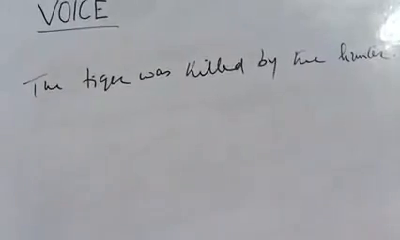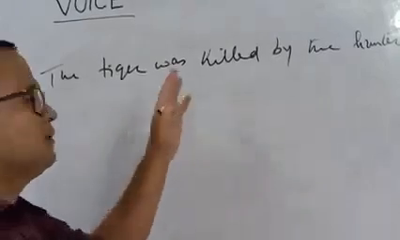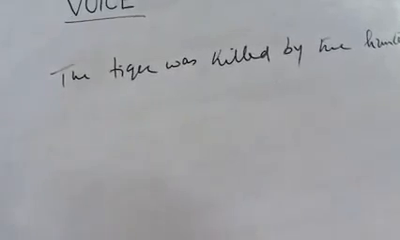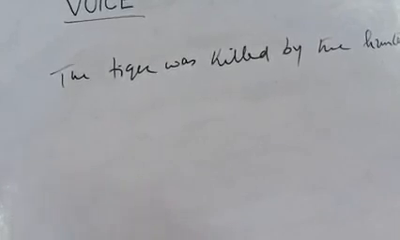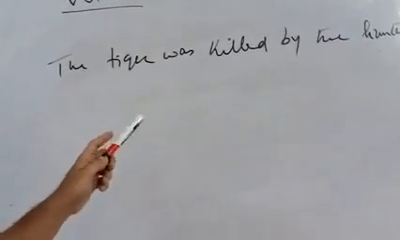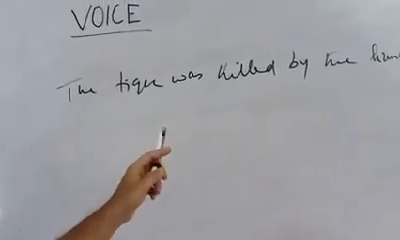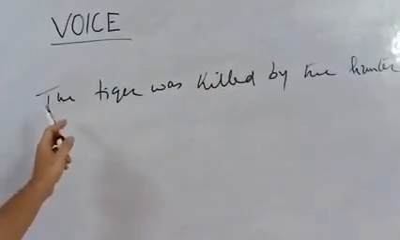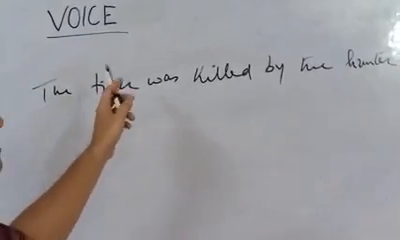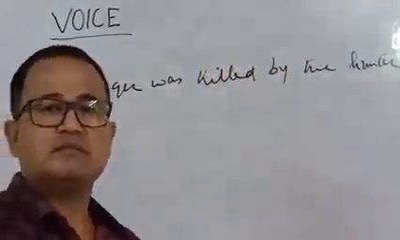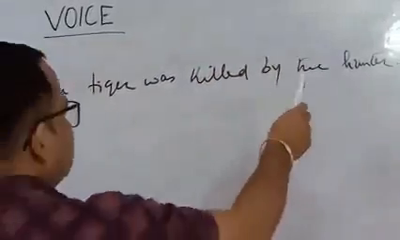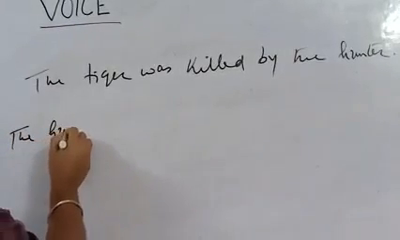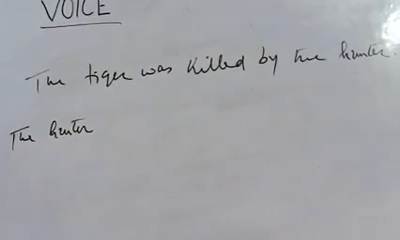The tiger was killed by the hunter. So this is an example of passive voice. So now we have to make it into active. So what are the things we need to do? So we already learned that when we change the voice from active to passive, the object in the active voice becomes subject in passive, and subject in the active voice becomes object in the passive. So here the hunter, this will become subject in active voice. Okay?